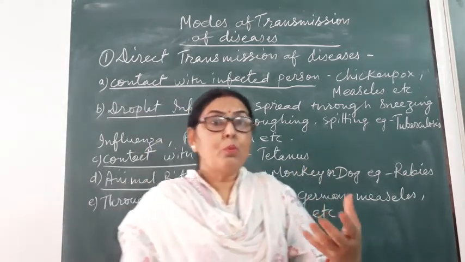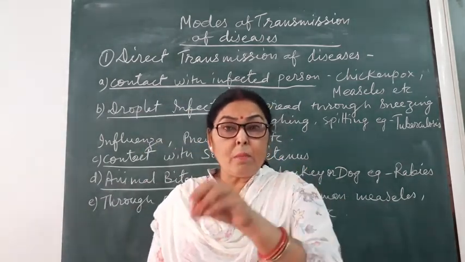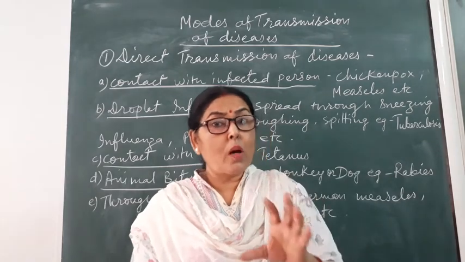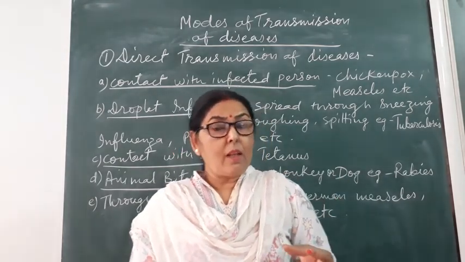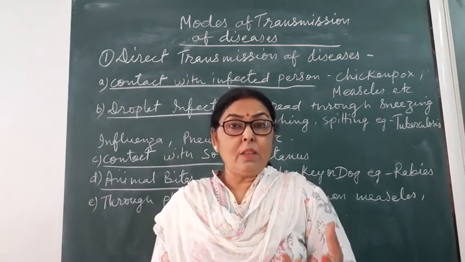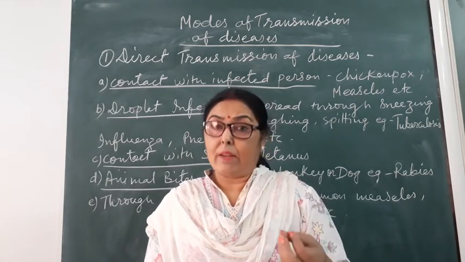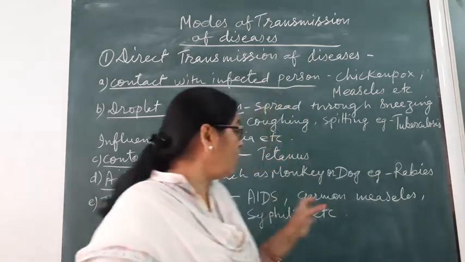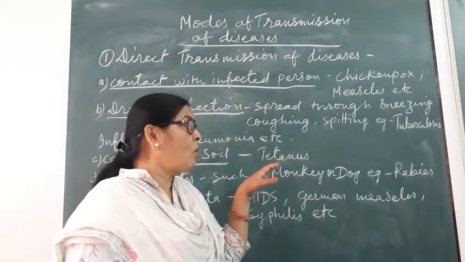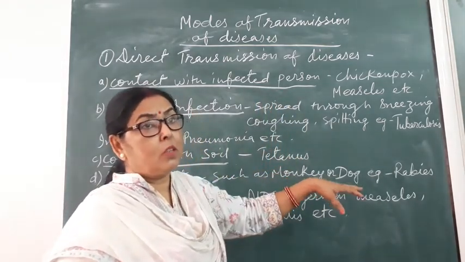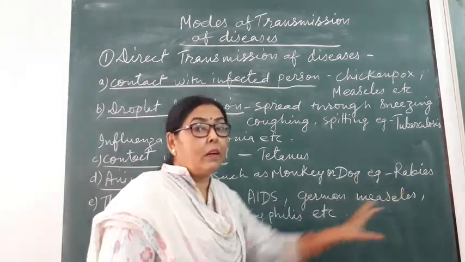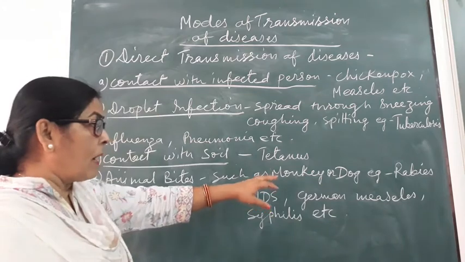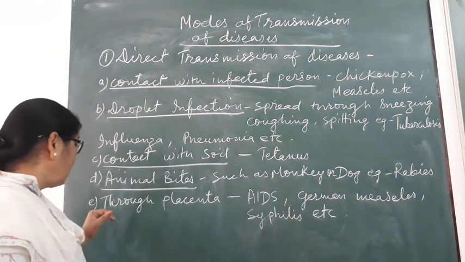The food that is eaten by any animal should not be eaten by human beings. Diphtheria means the disease is transmitted through a cat. So in this way we see that many diseases are transmitted from animals. Here I have written rabies, which is caused by the bite of a monkey or dog.